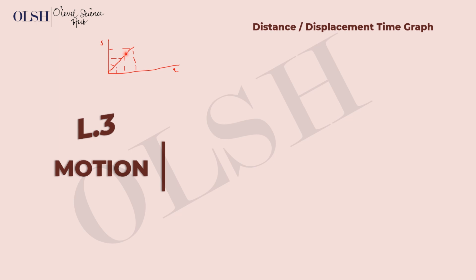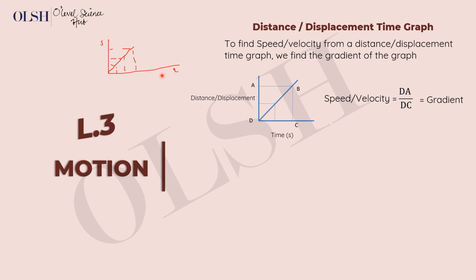So to find the speed of the object from this graph, we would have to find the gradient. And you know, finding the gradient is finding the change in the value of the quantity on the y-axis divided by the change in value of the quantity on the x-axis. Of course, the y-axis represents distance and the x-axis represents time. So we're finding distance over time, the change of quantity on the y-axis, which is distance, over the change of the quantity on the x-axis. That's how you find the gradient for this kind of graph.